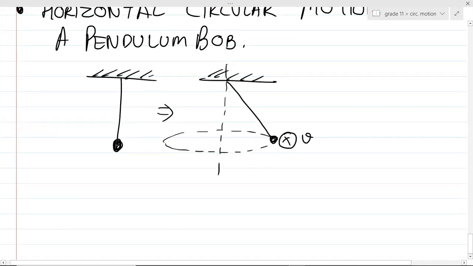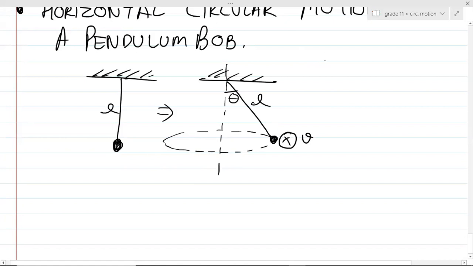Will it be going in a horizontal circular motion? Yes, sir. So this motion is called the horizontal circular motion of a pendulum bob.